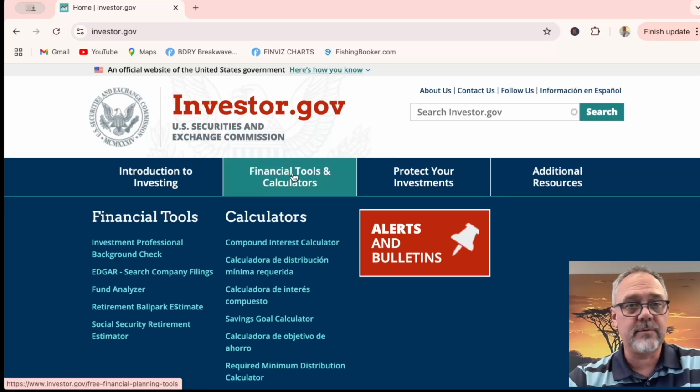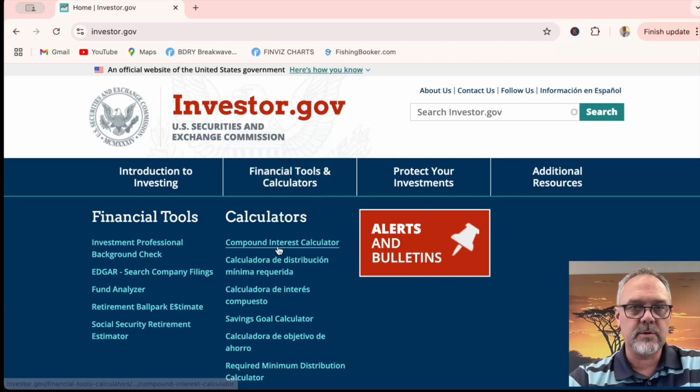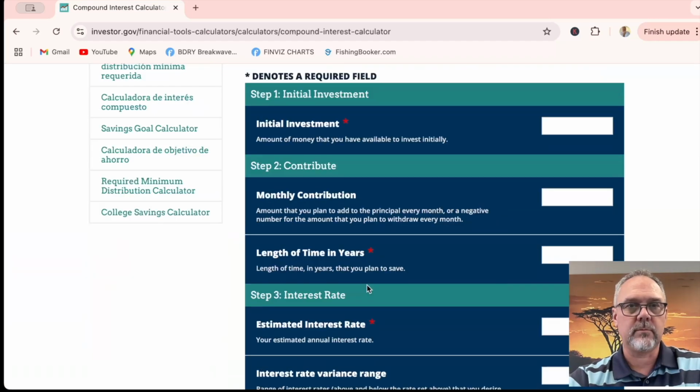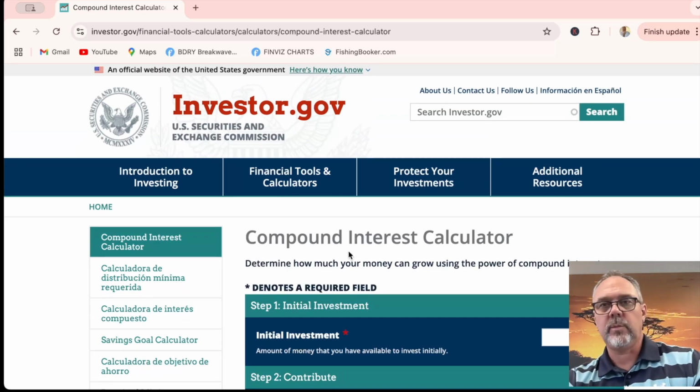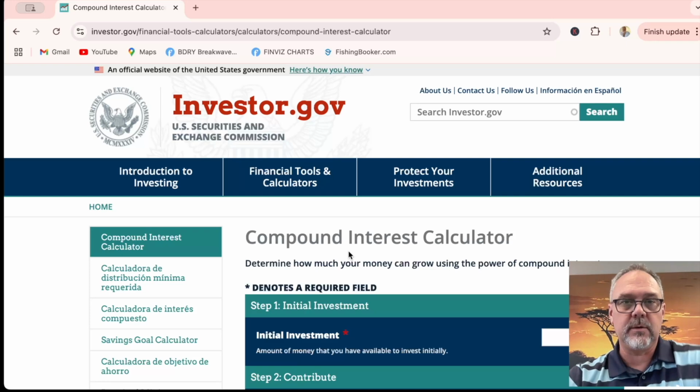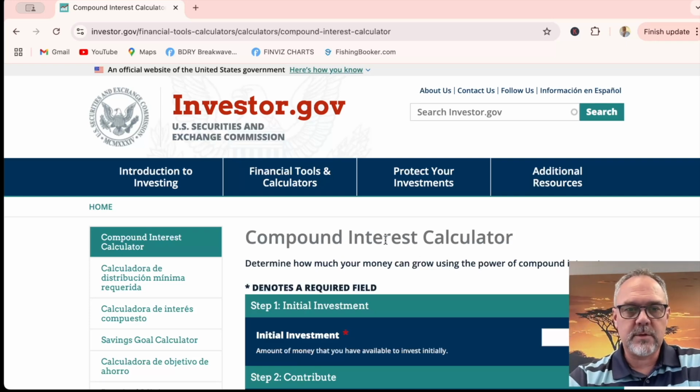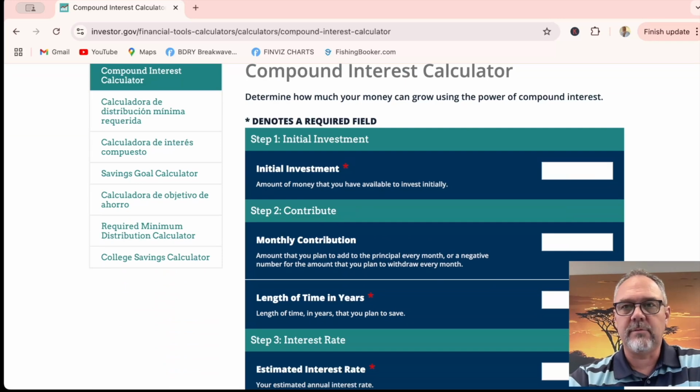They do have a lot of different stuff on here that I've not played with, but this is one of my preferred tools for looking at investment and compounding interest. So if you go to financial tools and calculators, you hit compound interest calculator. There we go. It finally came up. It's glitching out, I think because it is raining outside. So this is a compound interest calculator. It determines how much money you can grow using the power of compounding interest, which is the seventh or eighth wonder of the world. I think Einstein said something like that.